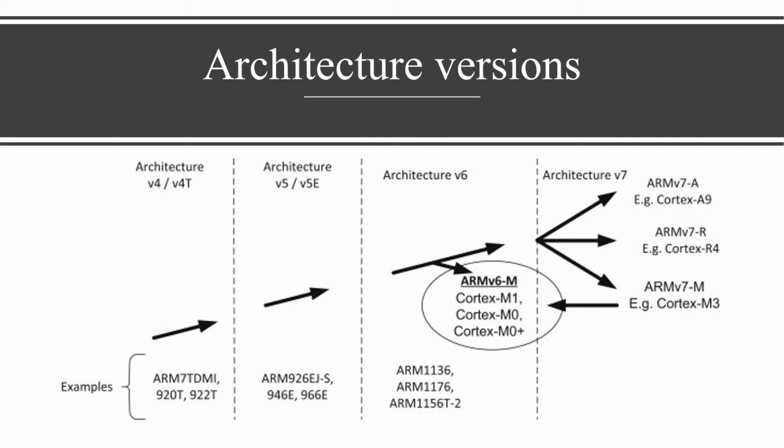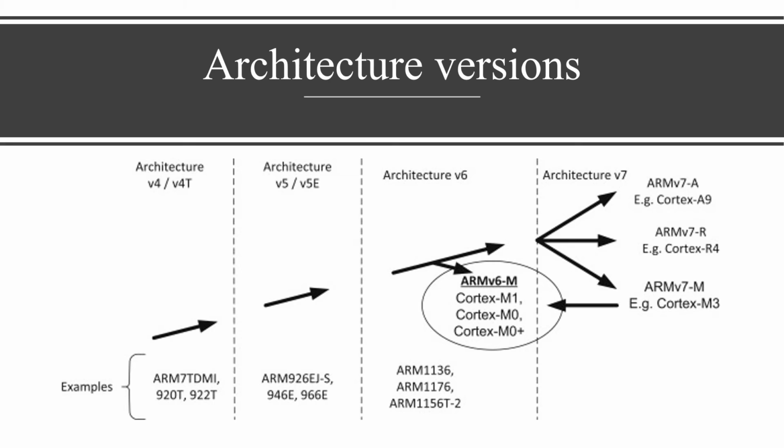For example, the ARM7 TDMI processor is based on the ARM version 4T architecture, where T is for Thumb instruction mode support. We have the ARM version 5E architecture, which introduced the ARM9E processor families, which added enhanced DSP instructions for multimedia applications. The ARM11 family of the ARM version 6 architecture added memory system features and single instruction multiple data instructions.